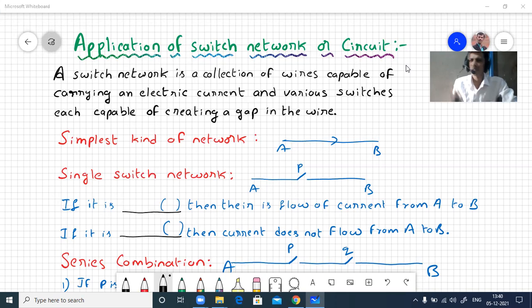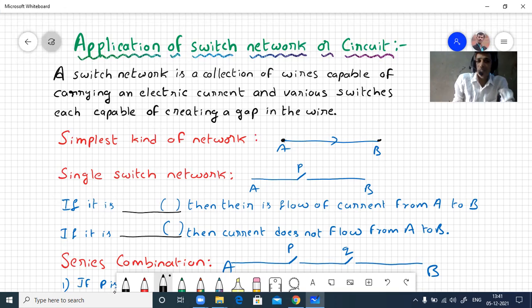It is a single wire. A single wire is an example of the simplest kind of network, and it carries current from one point A to another point B. Next, we'll discuss the single switch network. If we put a single switch in the wire, then it becomes a single switch network or circuit.